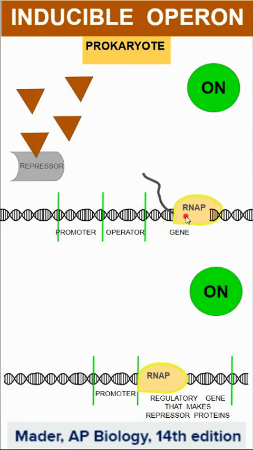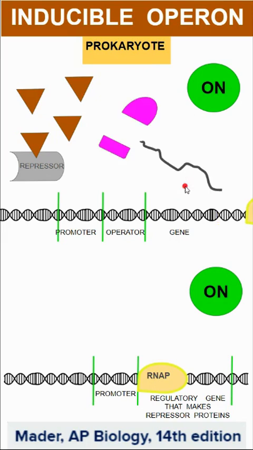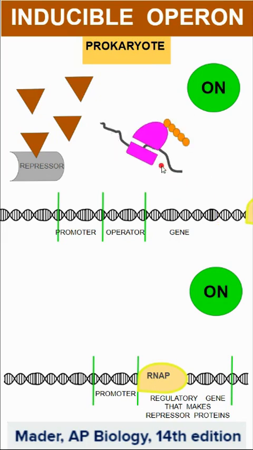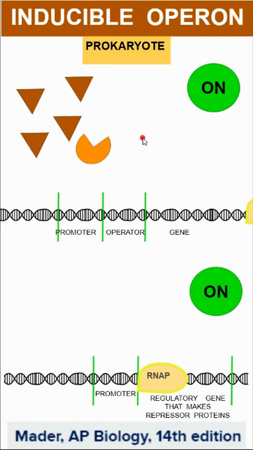As it does transcription, we get messenger RNA. Messenger RNA finds the ribosome, and we start building amino acids together, and we get a protein. Now, in this case, this protein is going to be, in its three-dimensional shape, an enzyme. And this enzyme is then going and breaking down the inducer.